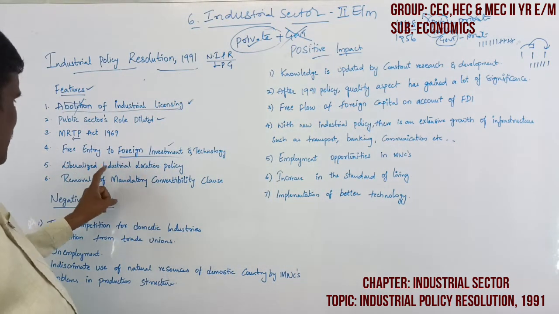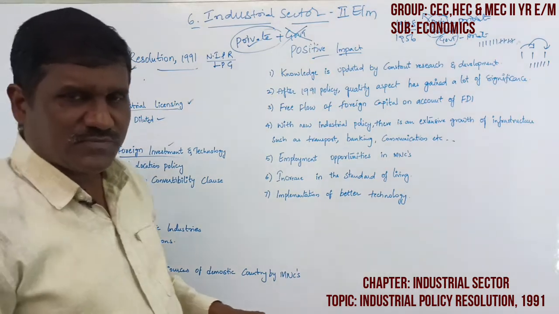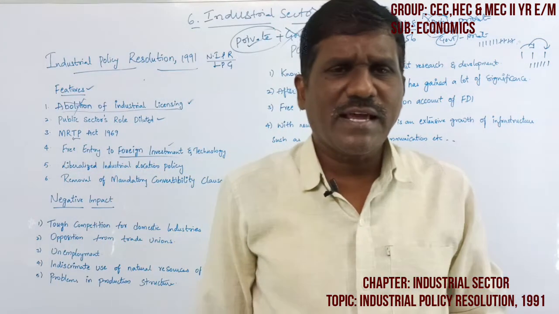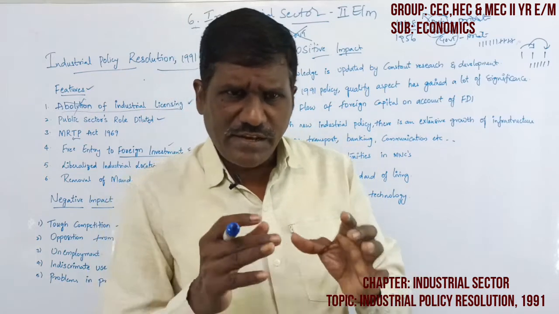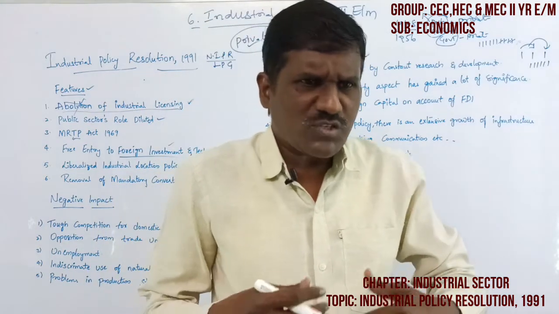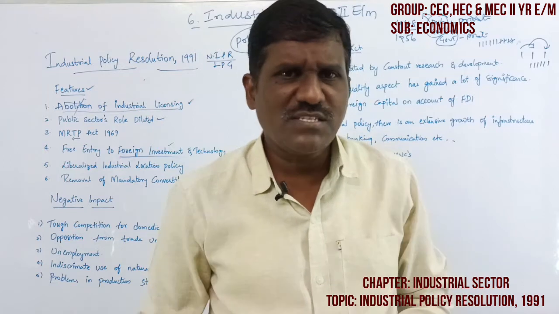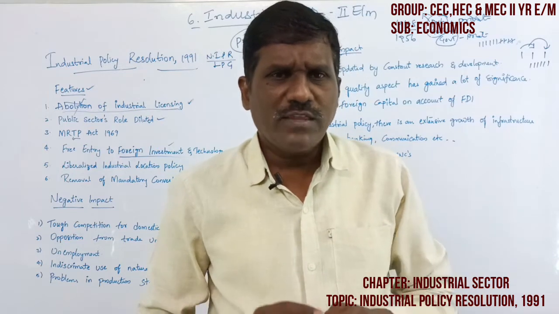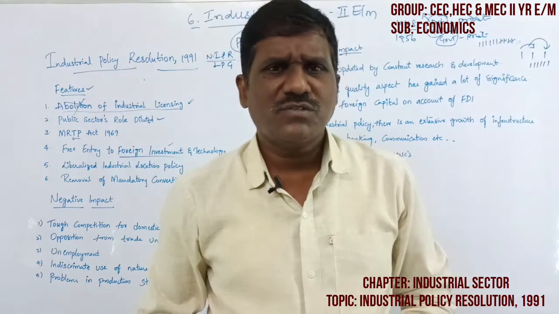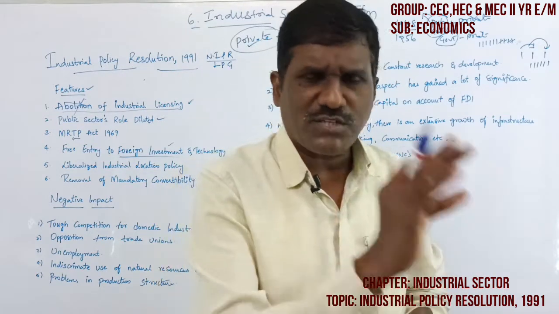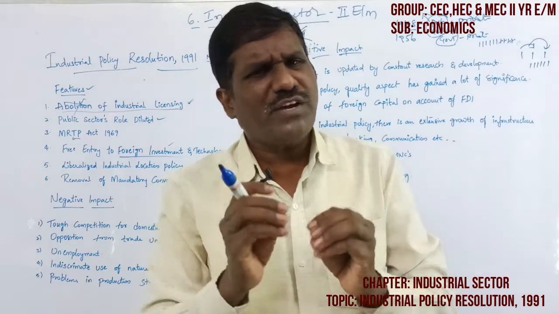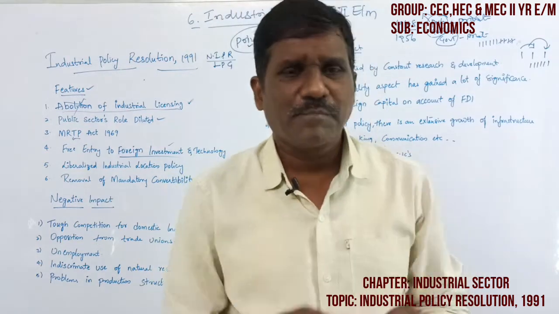Then the liberalized industrial location policy. Suppose industries in India were ready to invest, then when they went to the government, it would not give permission to establish an industry in a certain location. It was too difficult to establish any industry in India.